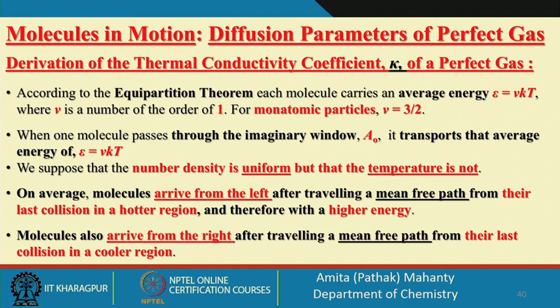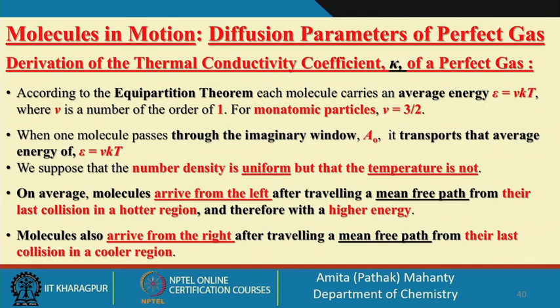Suppose what we are assuming is that the number density is uniform. There is no concentration or number density difference in the medium. The only change in the medium is the temperature. So, when we want to derive the thermal conductivity coefficient, we have to assume that the concentration of the particles is uniform throughout the medium.